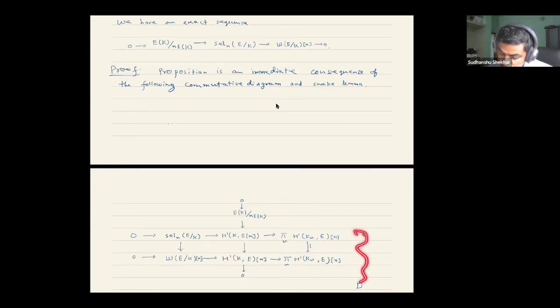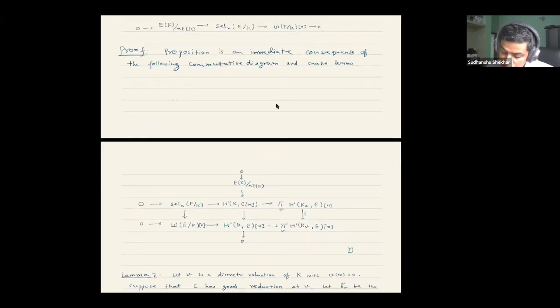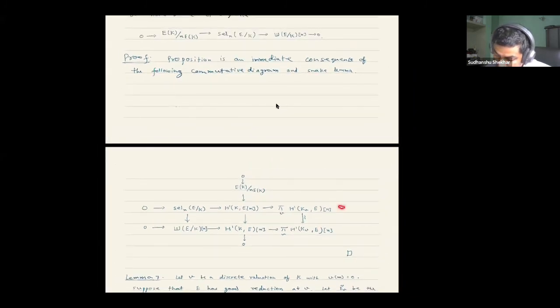We have this diagram which is commutative, and this one is the connecting homomorphism. Now we immediately get this exact sequence by applying the snake lemma. This one is an isomorphism, and therefore the kernel here is precisely this. Because this is an isomorphism, although there is no surjection here, you can still apply the snake lemma to show that this is surjective. The kernel here is this. Therefore, this sequence is exact.